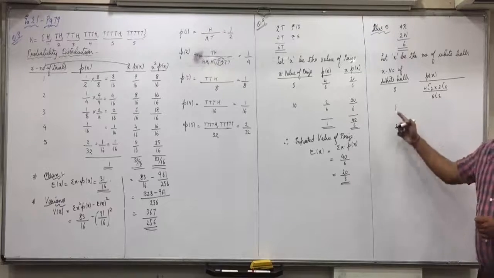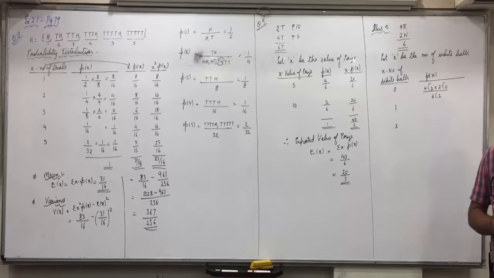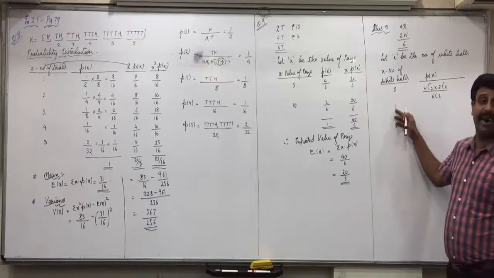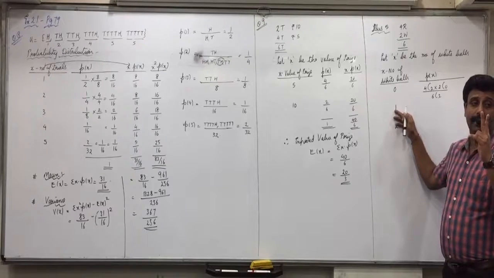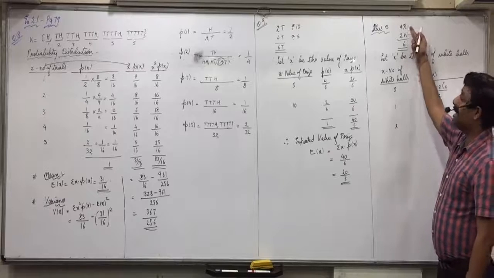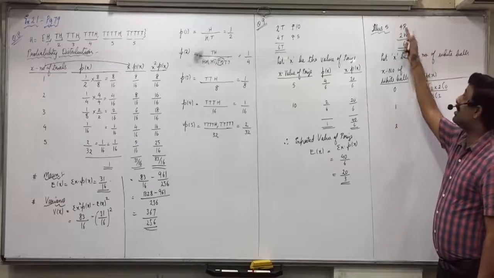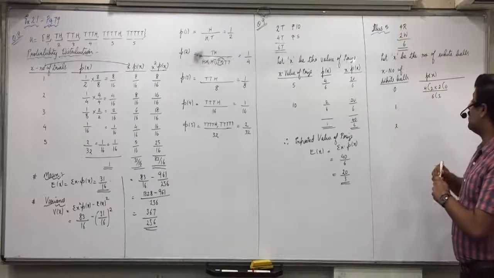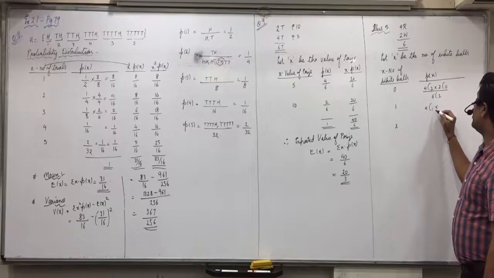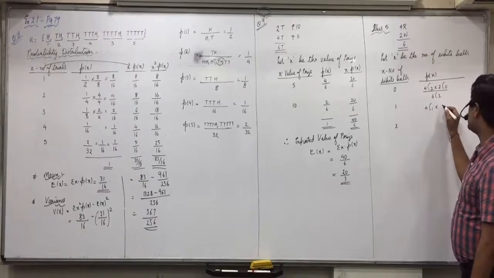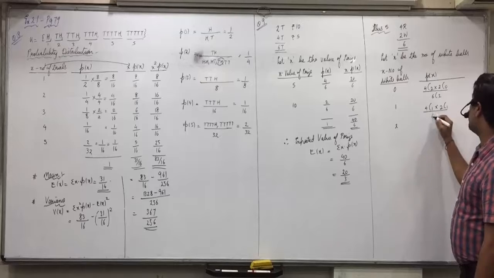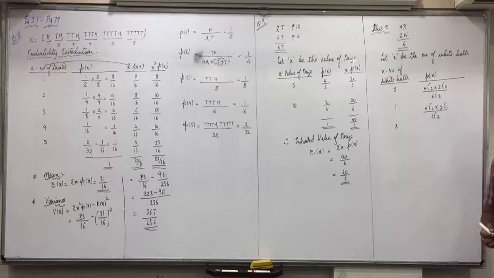What do you mean by 1 white? Correct. What do you mean by 1 white, Vrut? 2 balls are selected. 1 white means 1 is white and 1 is red. So what is the probability that you get 1 red ball? 4C1 into 2C1 upon total balls 6C2.